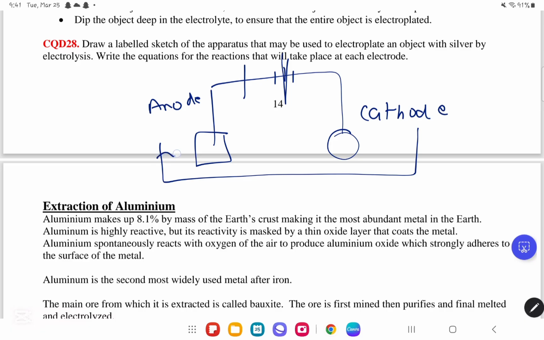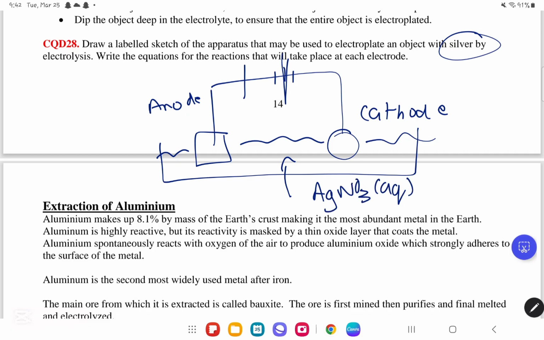Now, we are going to plate this object with silver. So the electrolyte needs to be something silver. So we're going to say aqueous silver nitrate, AgNO3, for example. And then the anode has to be pure silver, pure Ag. And for the cathode, this is the object. This is all we need to know.